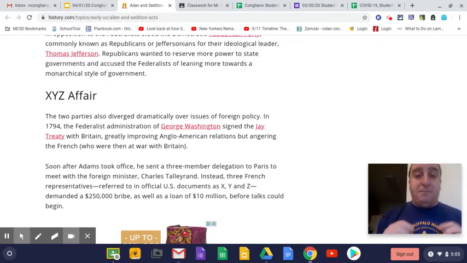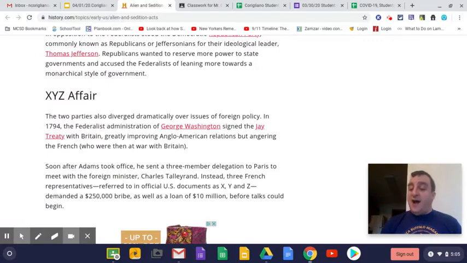But the point is that ultimately this event became known as the XYZ Affair, France's demand for a $250,000 bribe and a $10 million loan from the United States.